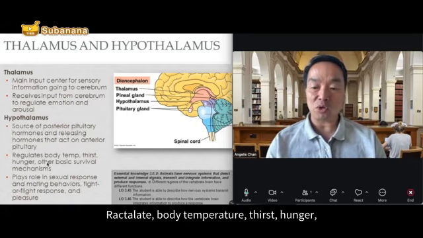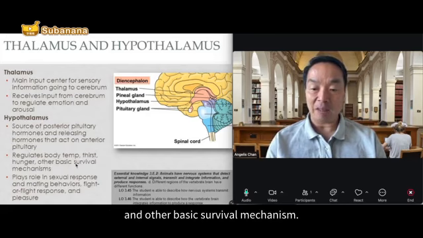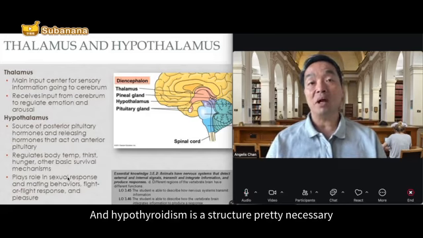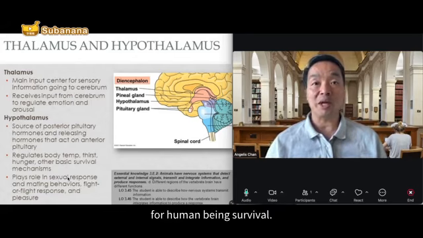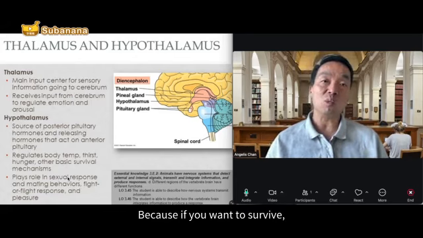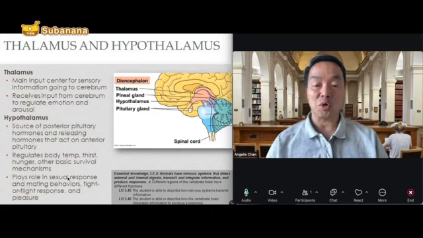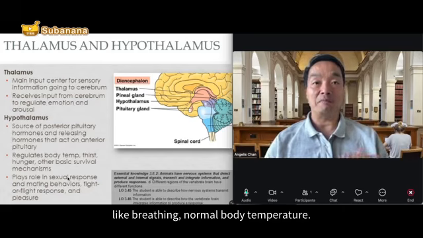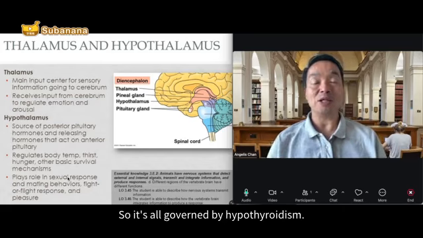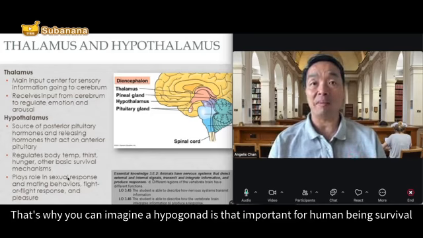It regulates body temperature, thirst, hunger, and other basic survival mechanisms. The hypothalamus is a structure pretty necessary for human survival, because if you want to survive, you need normal blood pressure, breathing, and normal body temperature. It is all governed by the hypothalamus. That's why you can imagine the hypothalamus is that important for human survival.